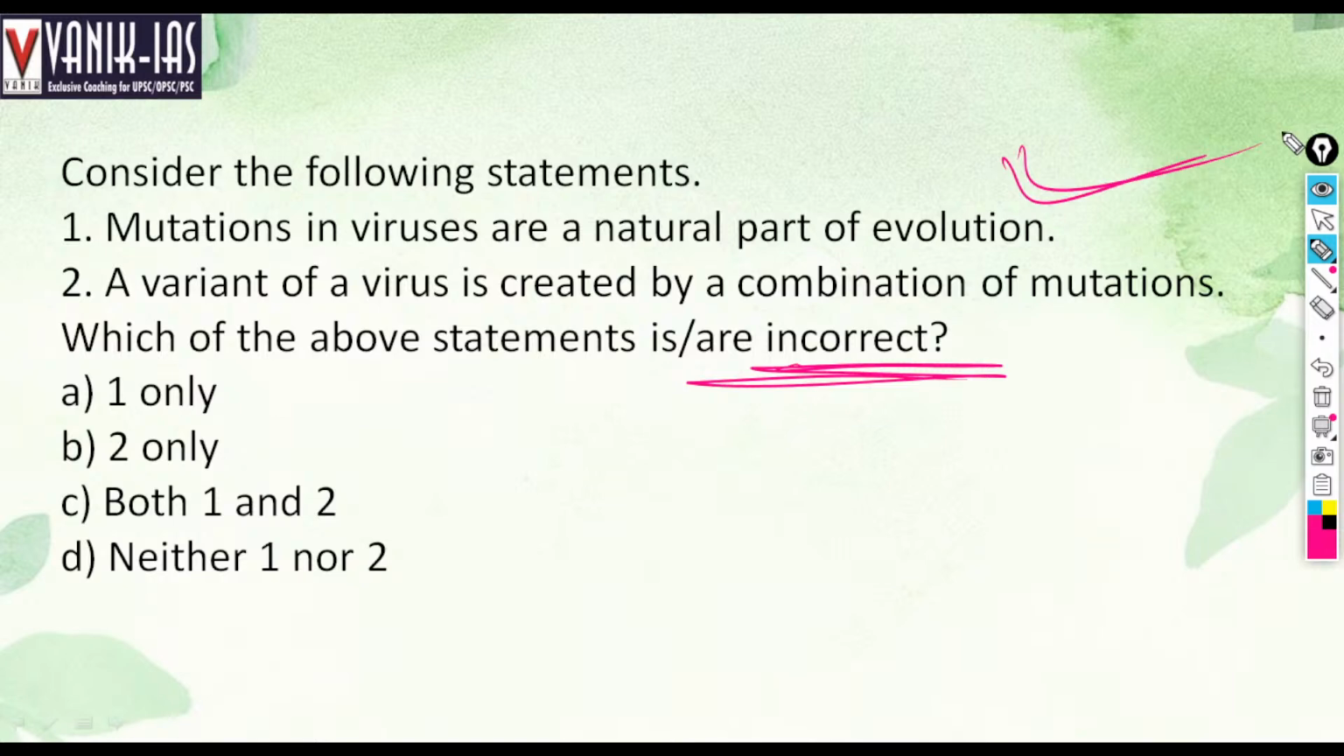A variant of a virus is created by a combination of mutations. Yes, a combination of mutations creates a new variant. So both options are right here. As they have asked for incorrect, neither one nor two is incorrect.